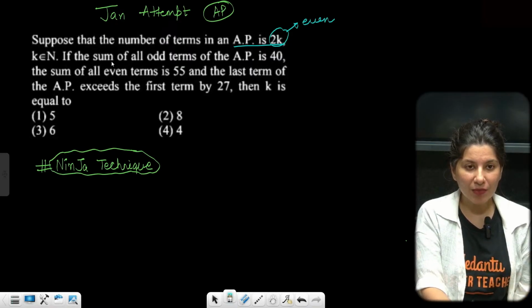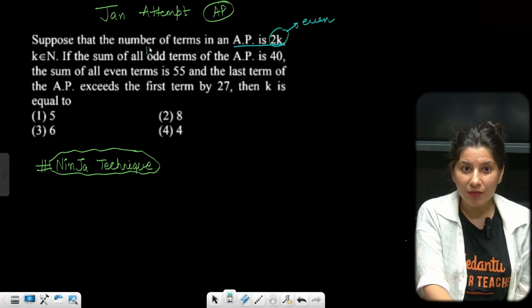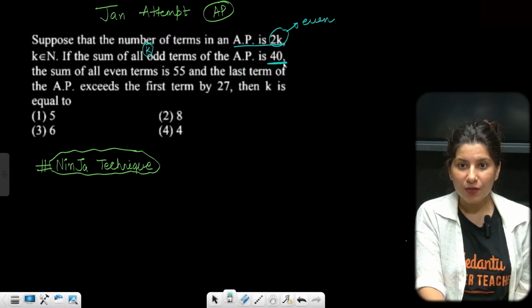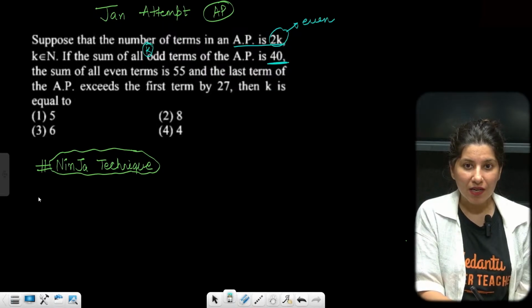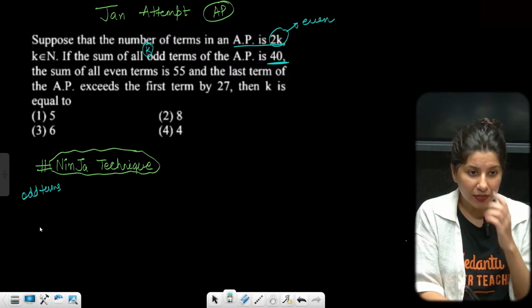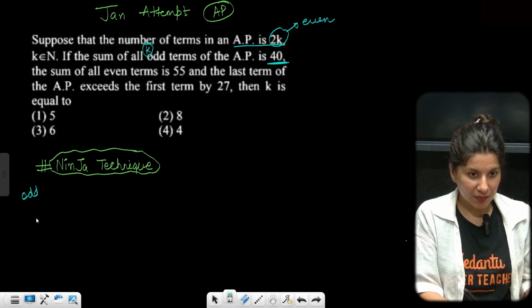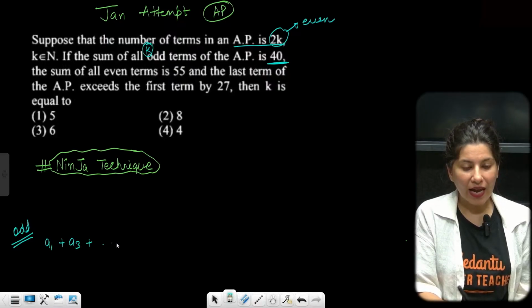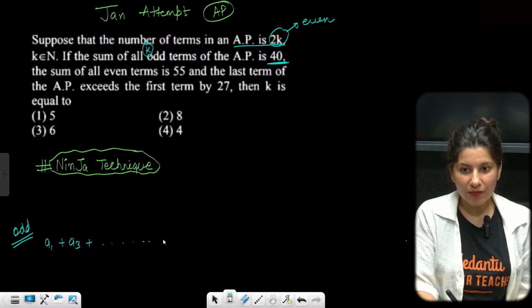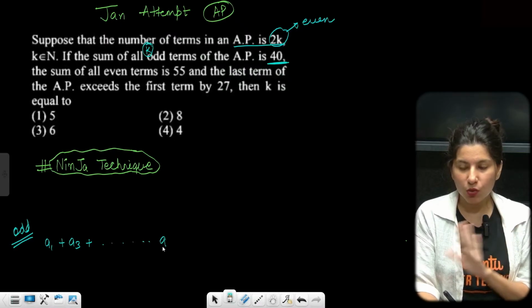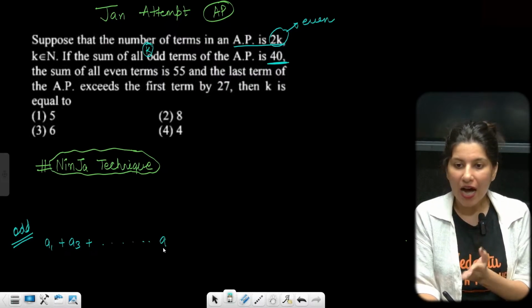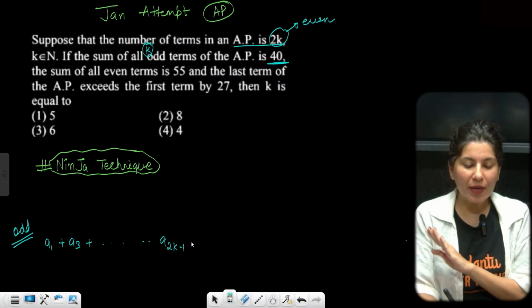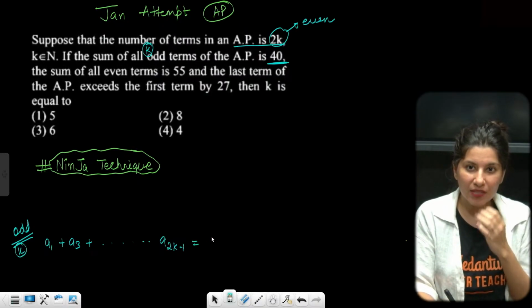They are telling me that the sum of the odd terms, k odd terms, is 40. Odd terms means A1 plus A3, and if there are 2k terms, the last odd term will not be 2k, after 2k we cannot go. So till 2k minus 1, these are the k terms and the sum is 40.